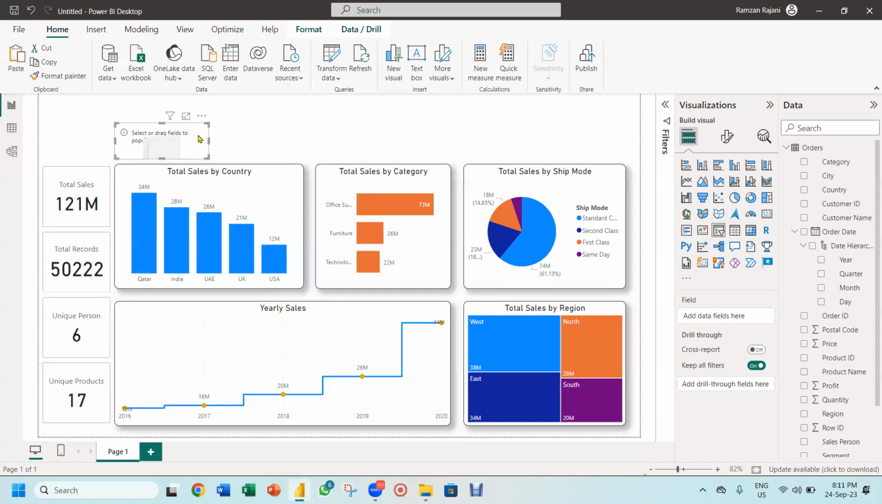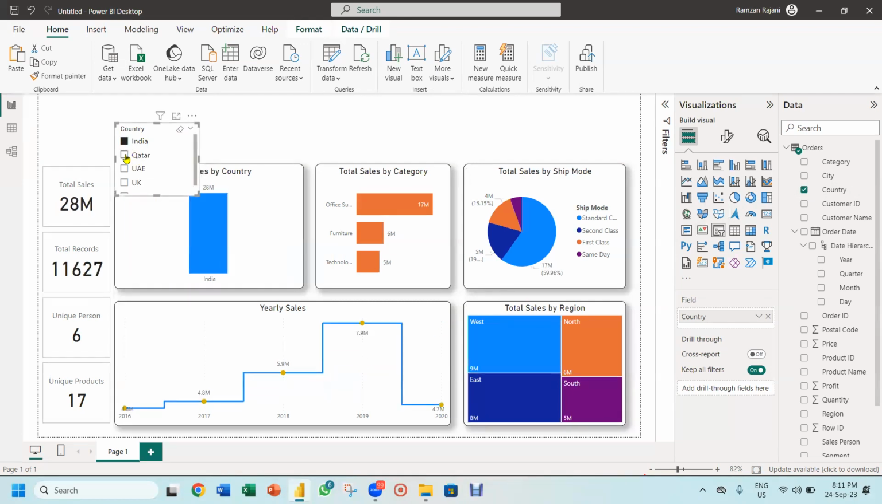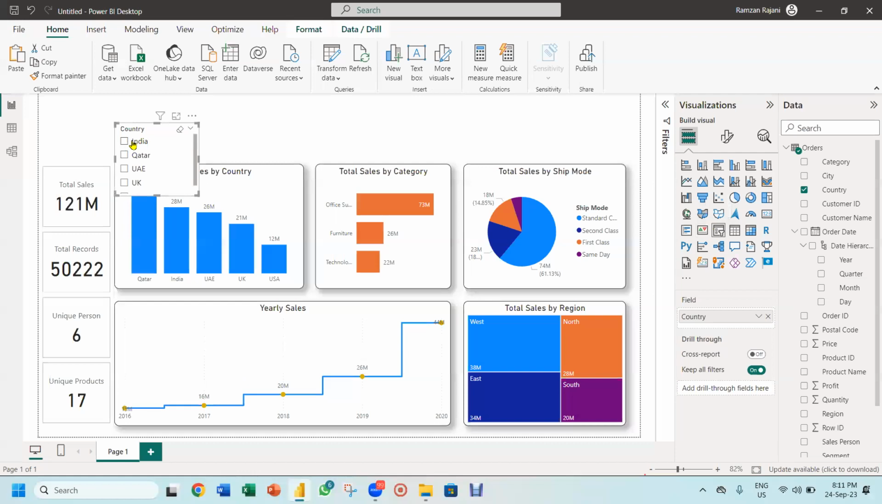I need the first slicer of country, so I will click on country. When I click on country, you will get a slicer like this. So you can click on India, Qatar, and so on. But I don't have space, so we will convert this slicer into a drop down.